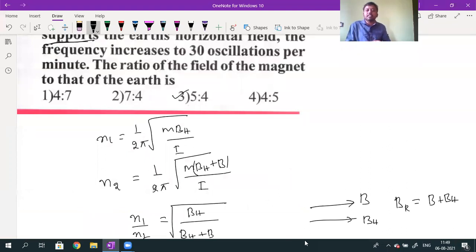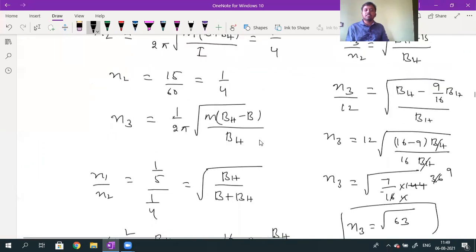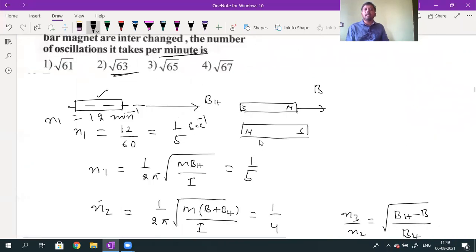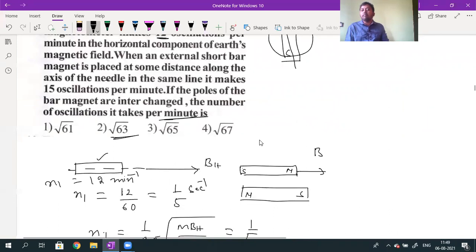Poles are interchanged, then magnetic moment becomes 0. Still in question number 109, there is nothing related to this bar magnet's magnetic moment, no need to consider. Only this is the bar magnet we need to consider. This other bar magnet is providing only external magnetic field. First, it is providing external magnetic field in the direction of BH.